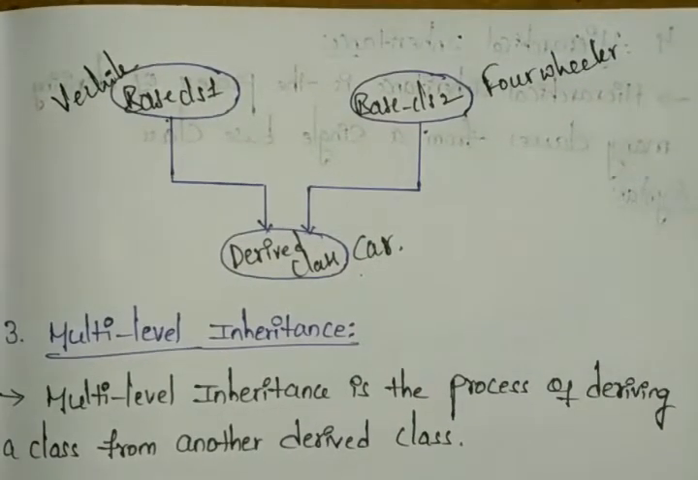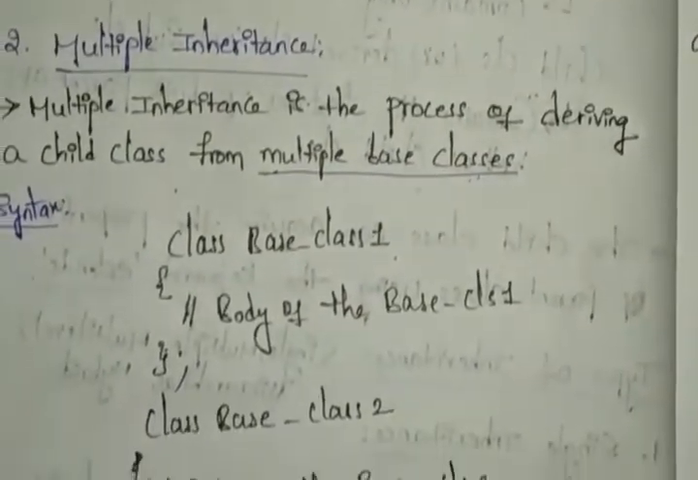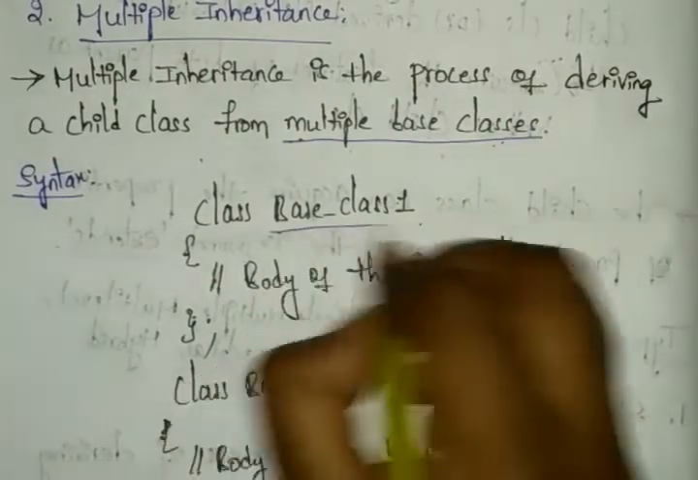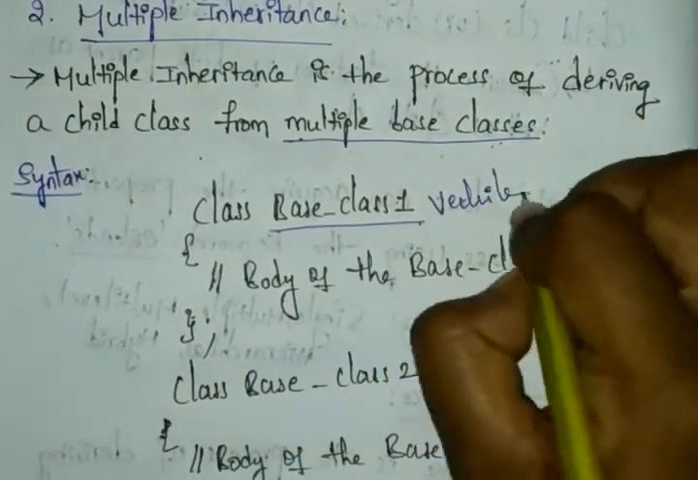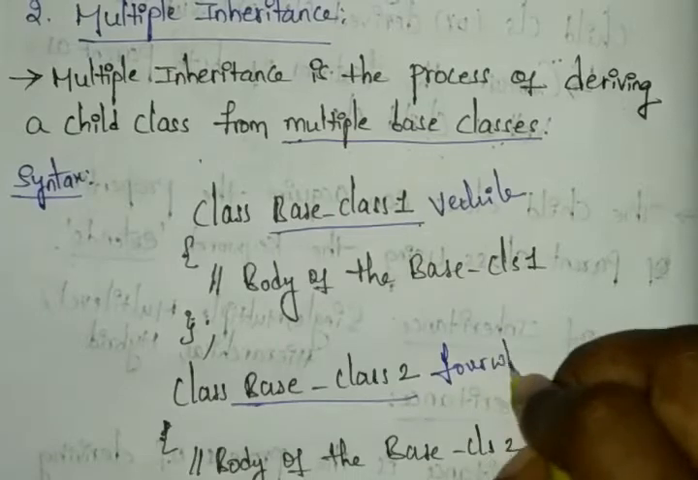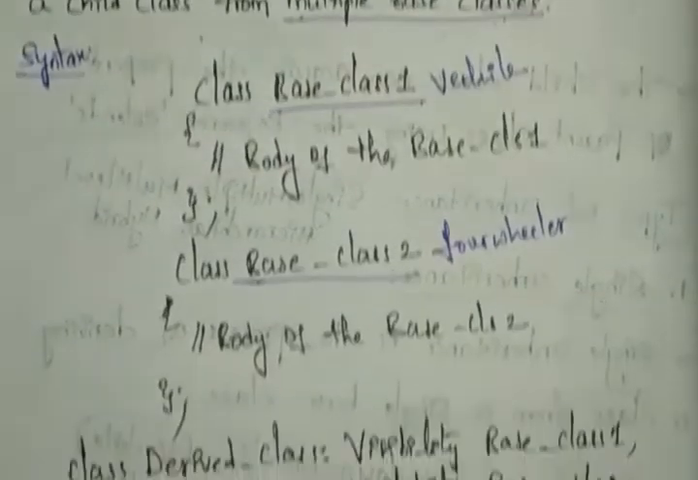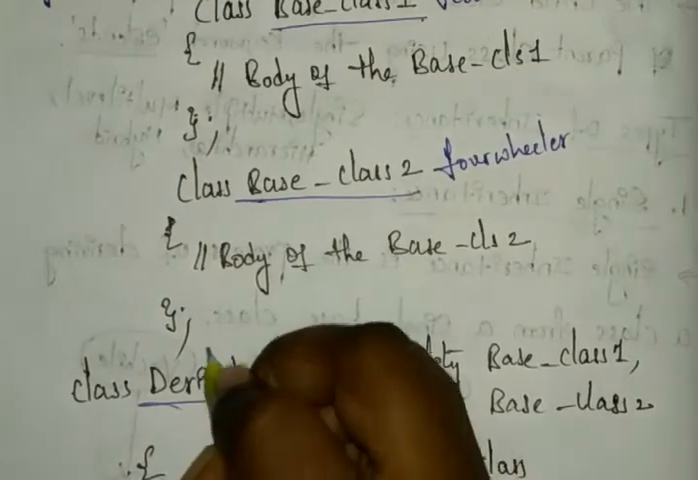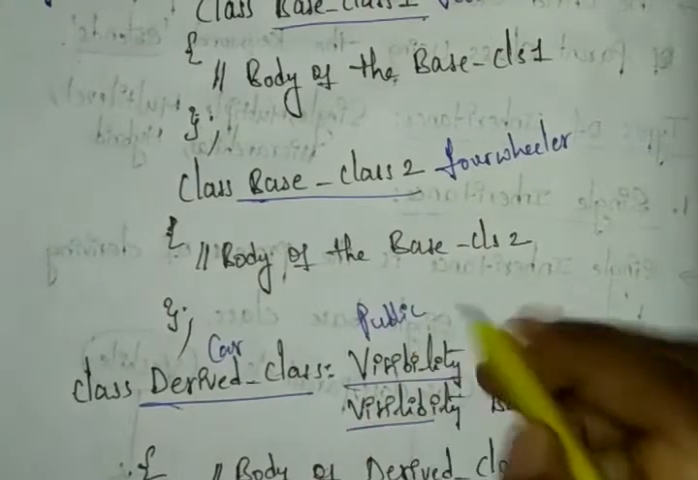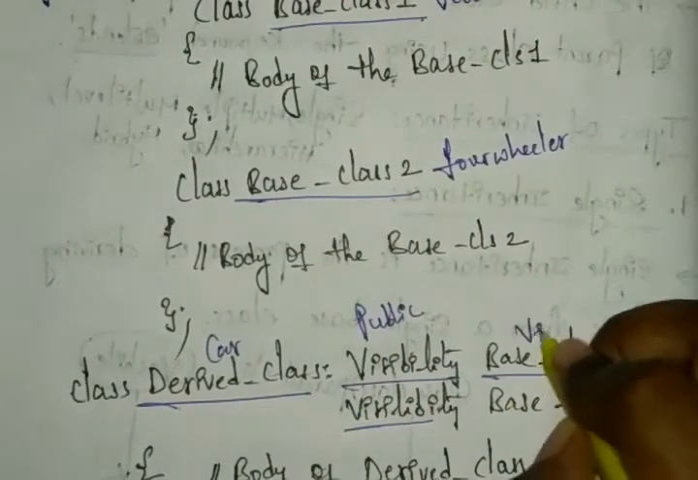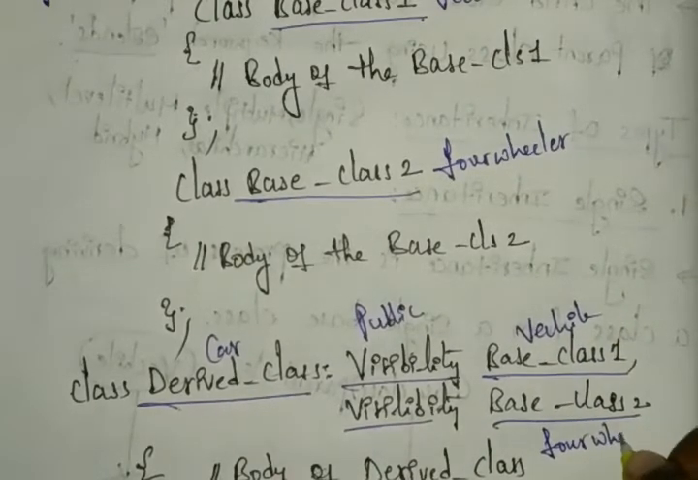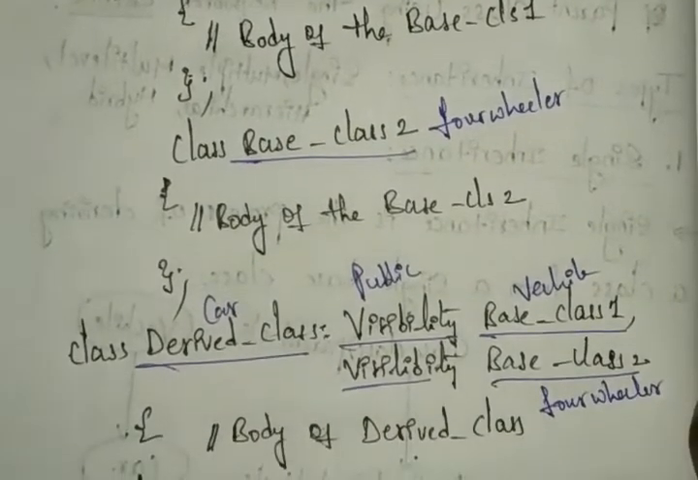Now we can move to our syntax format. Let's see how it looks. First we have base class 1, which will be our vehicle, right? And base class 2 here is the four-wheeler. And here we have the derived class. Here I'm taking the derived class as the car, and the visibility we are choosing is public mode. Base class 1 we have the vehicle, and base class 2 we have the four-wheeler.